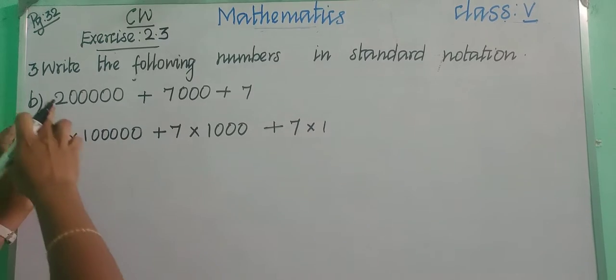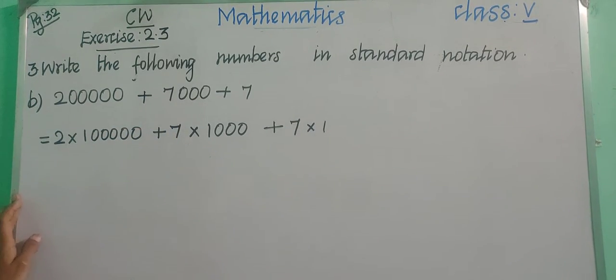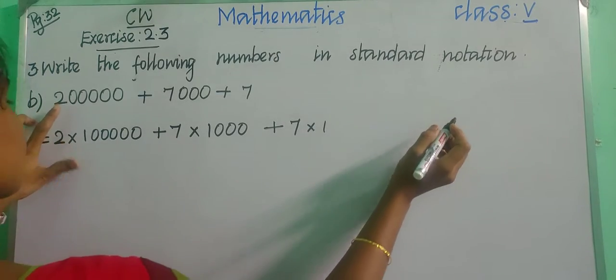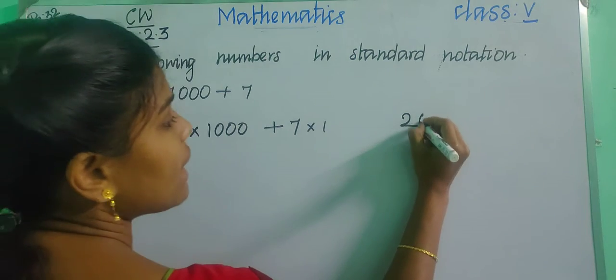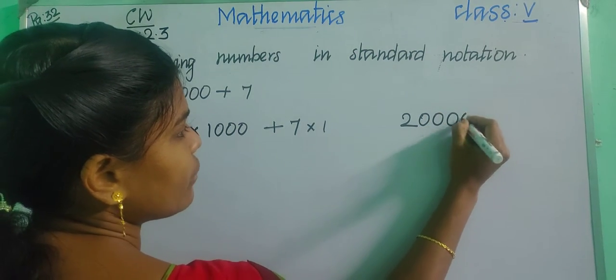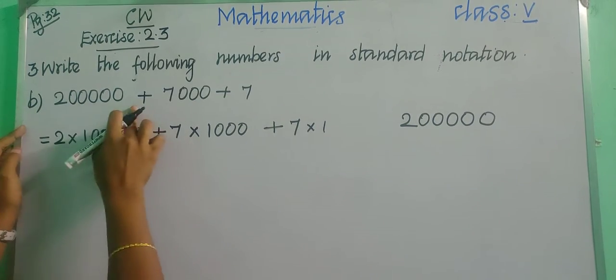So we can add. Okay, we are having a plus symbol so that we can add at the side. Okay, so we are having 2 lakhs, right? So 2 and then 5 zeros: 1, 2, 3, 4, 5. Okay, children, 2 lakhs, right? So 2 and then 5 zeros, 2 lakhs.